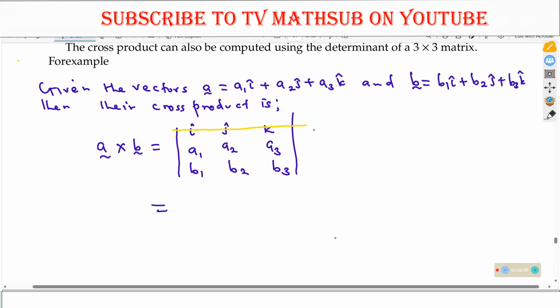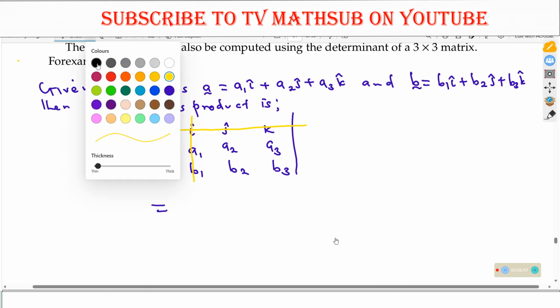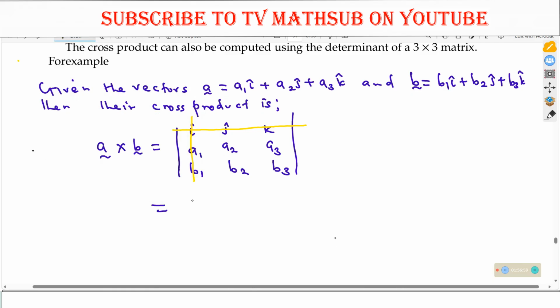You eliminate the first row, first column. Then you get the determinant of the remaining entries. So the determinant of the remaining entries, that is A2, A3, B2, B3.